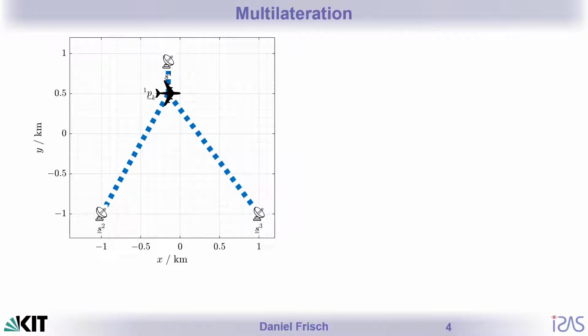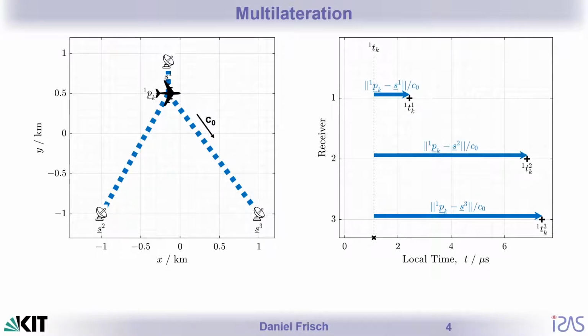In basic multilateration, we have one target that transmits a radio message, which then propagates with the speed of light. On the time axis, we have the target transmission time in the beginning. In this example, sensor 1 is closest to the target. Therefore, it will receive the message first. Shortly after, also sensor 2 and 3 receive the message and will record the respective time of arrival.